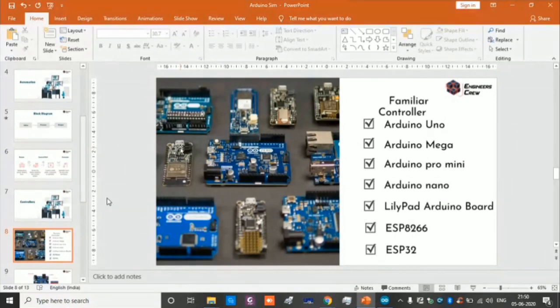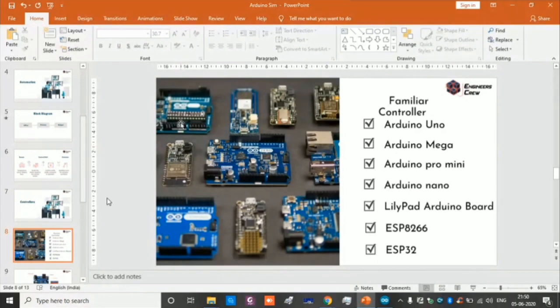But the problem with the 8085 is that it has a large bus, around 16 pins. If one of the pins is patched, you cannot transfer your data, right? And for each and every controller there are different types of communication, like RS-232, and it goes on. So you need different cables to communicate with them.